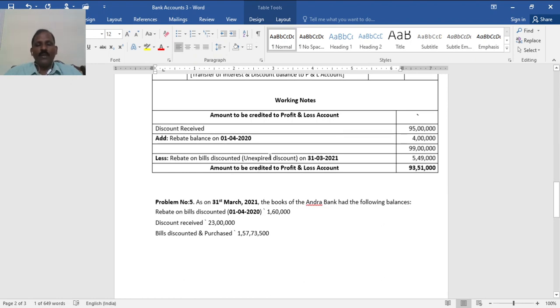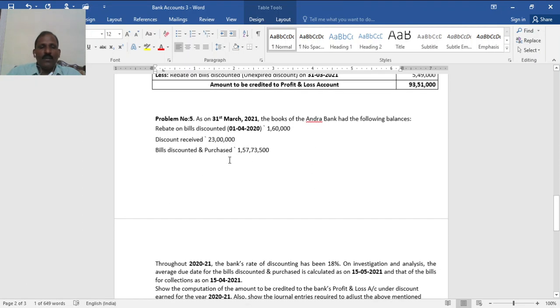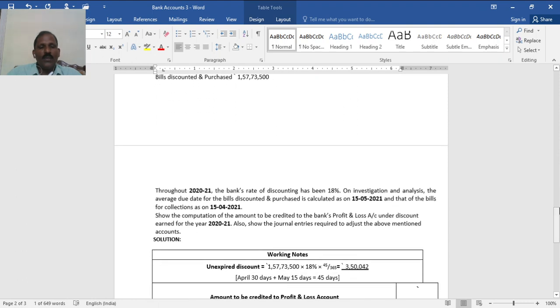Now problem number 5. As on 31st March 2021, the books of Andhra Bank had the following balances. Rebate on bills discounted as on 1st April 2020, the opening, is 1,60,000. You have to add it; the entry will be rebate to interest or discount. Discount received, you have to check this, add, and bills purchased 1 crore 57 lakh in total.